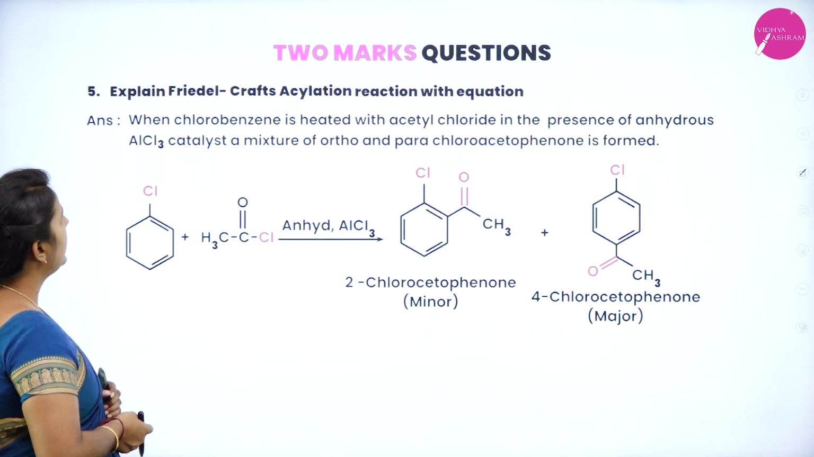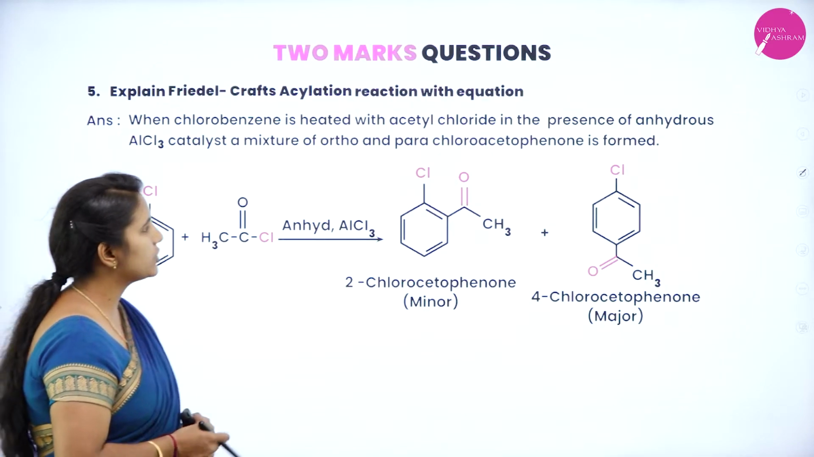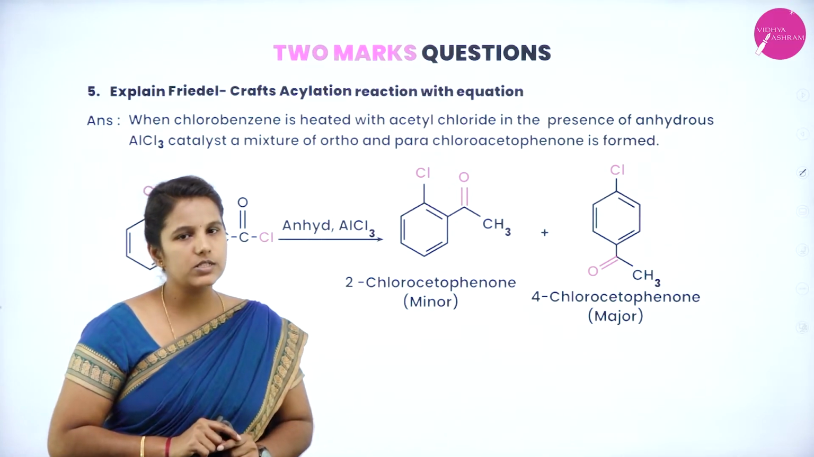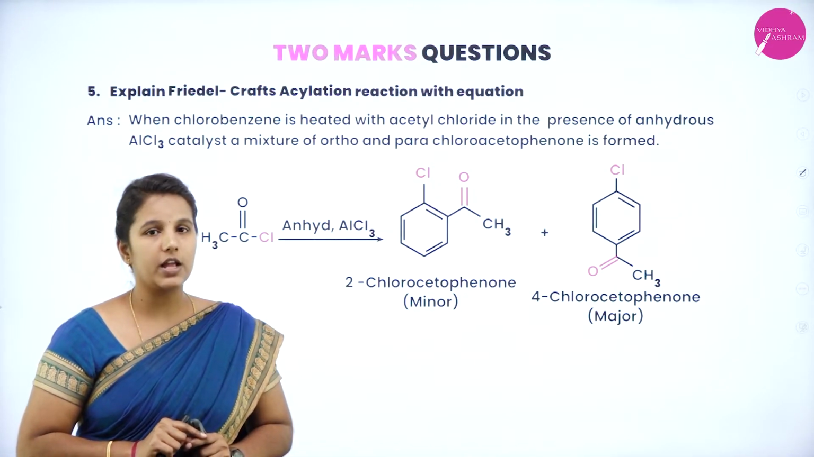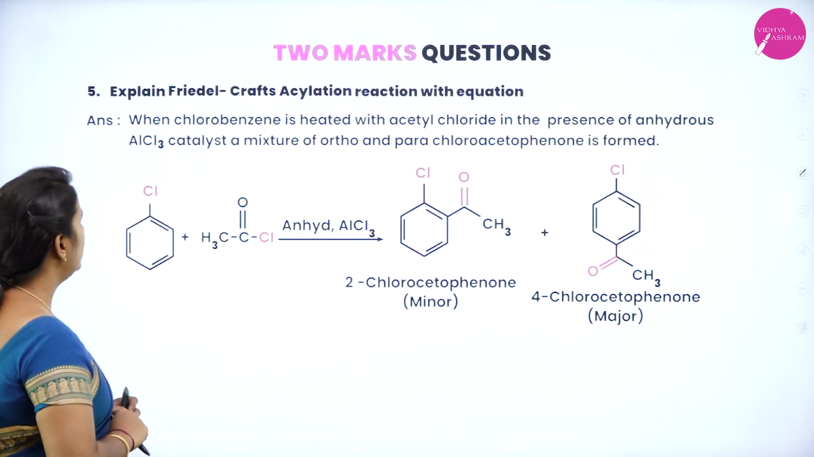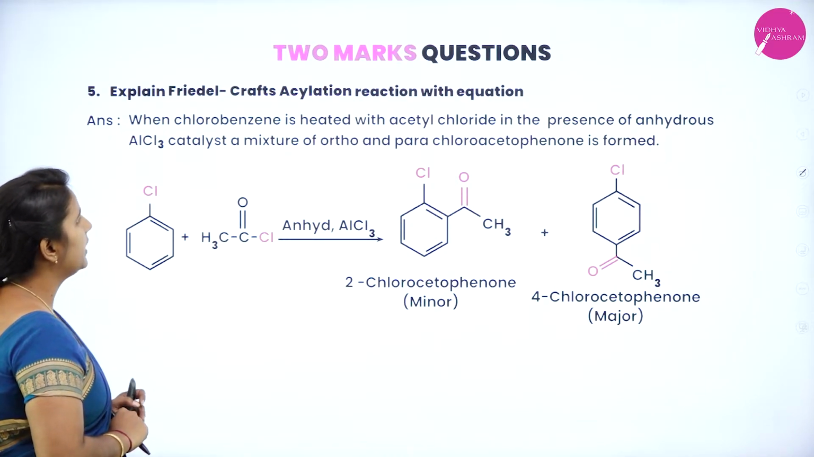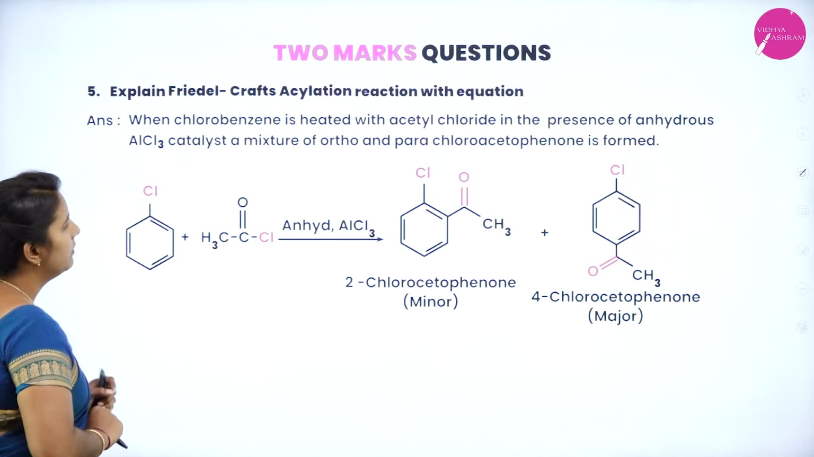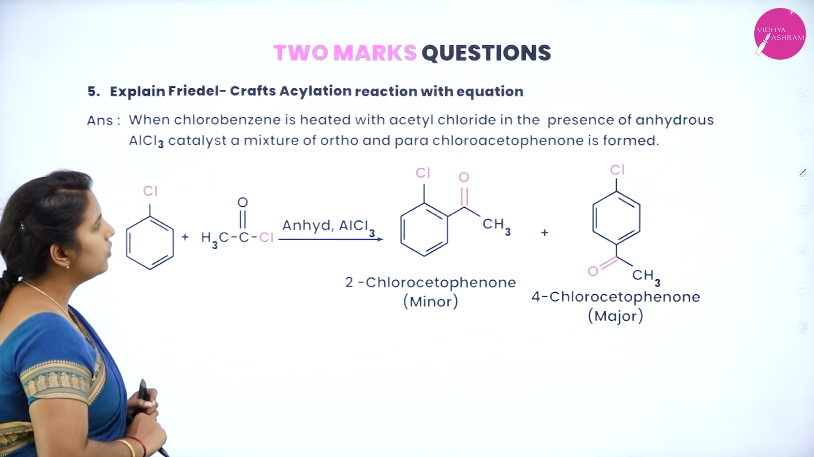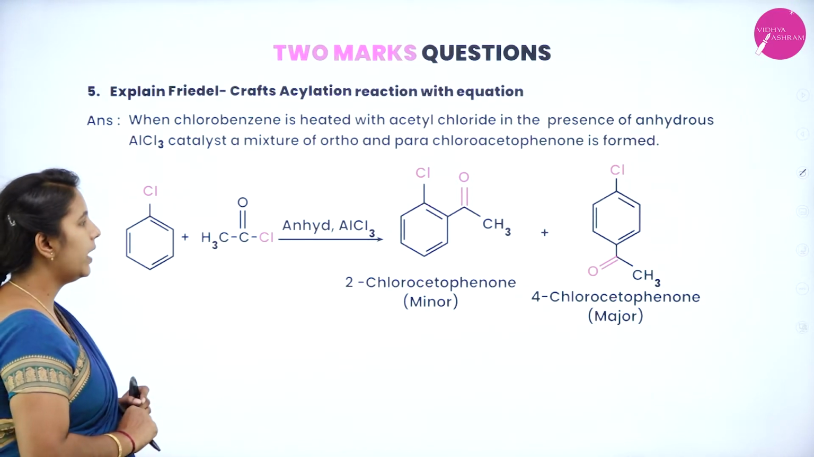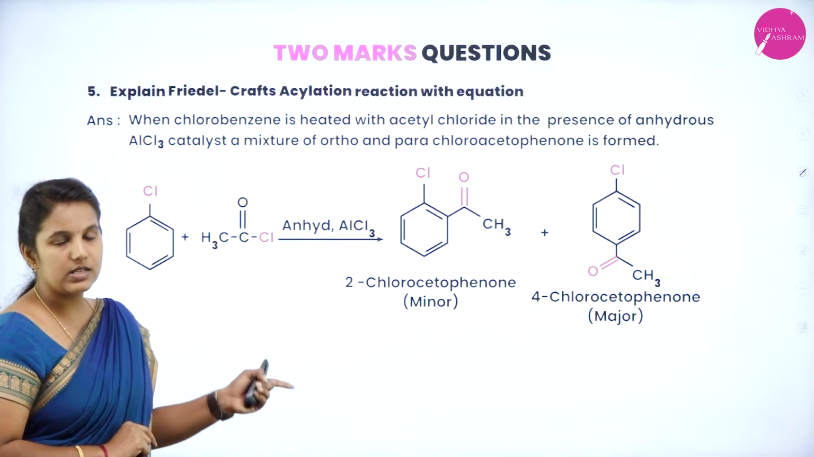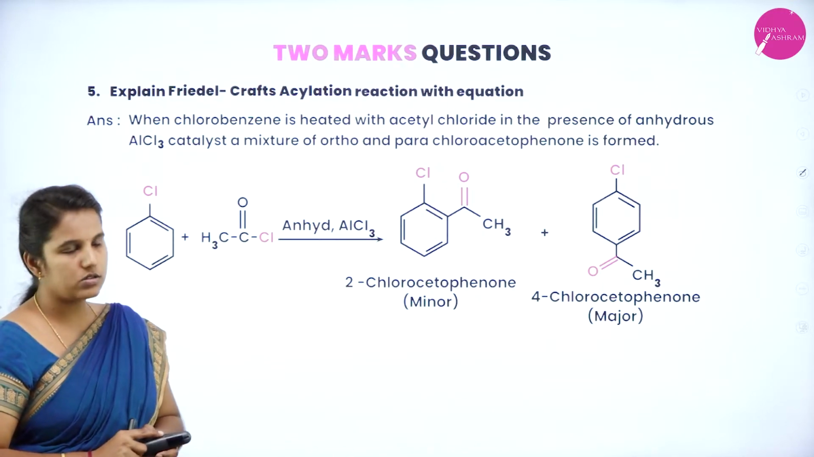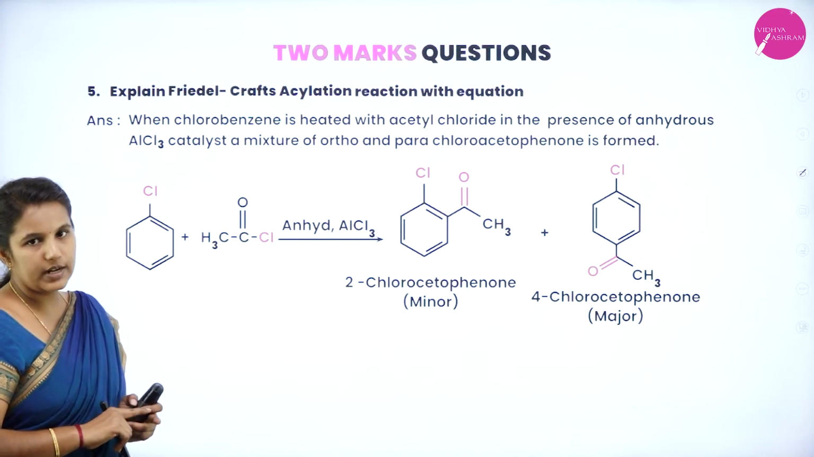Next question. Explain Friedel-Crafts acylation reaction with an equation. So both the alkylation and acylation are too important, but most of the time they have asked the acylation reaction. That is why I have put this question. When chlorobenzene is heated with acyl chloride in presence of anhydrous aluminium chloride as a catalyst, a mixture of ortho and para chloroacetophenones will be formed. Okay, so maybe this question can also be asked as a direct question. Sometimes by giving this reaction you need to write the end product also. So please go through the alkylation and acylation.